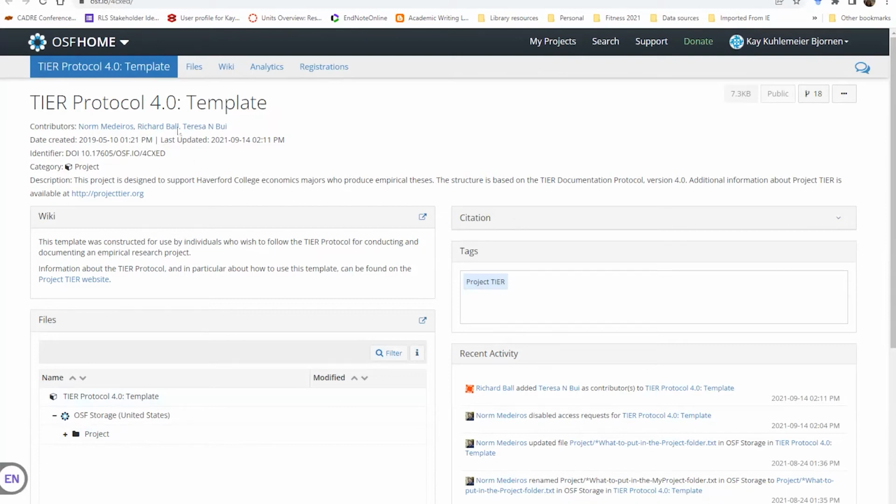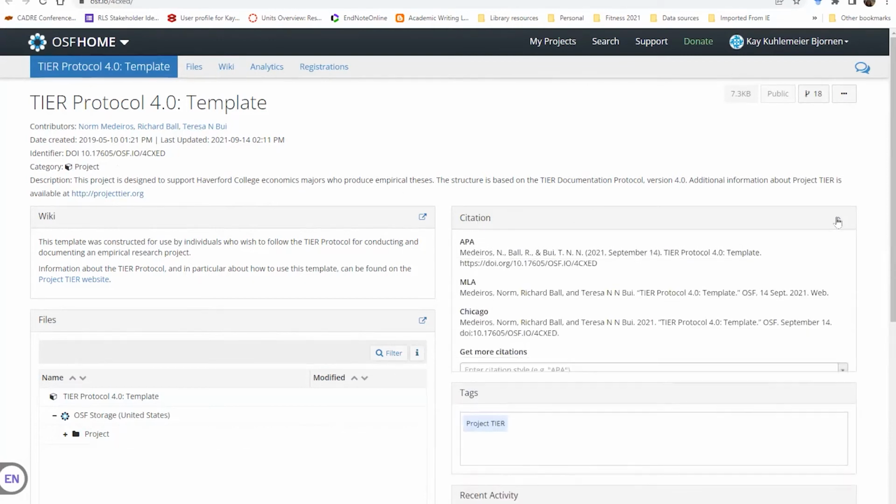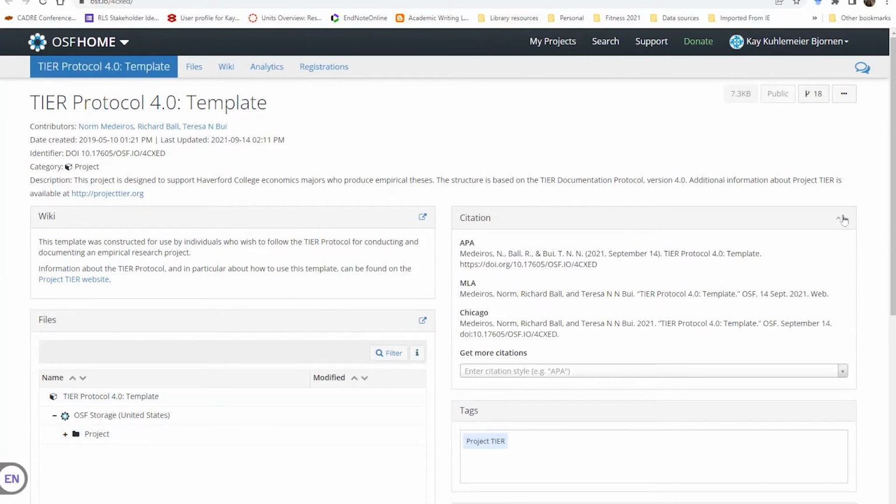And a few features of this, if you're not familiar with OSF, you see that the contributors' names are up here, as well as information about when it was created. It has a DOI. It has a preface or a link to it. And it's got some descriptive information. This one is public. And the other thing that's interesting here, I'll draw your attention to, is it has formatted citations. So whenever you create a project or a component, it allows you to essentially make it very easily citable, which is quite useful.